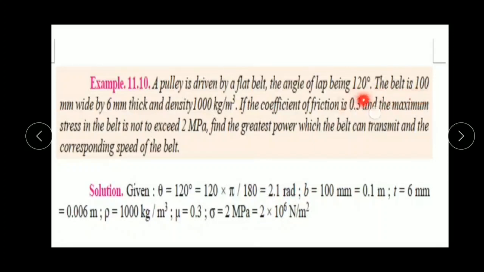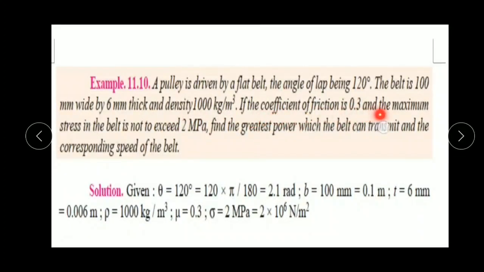The belt is 100 mm wide, that means width of the belt is 100 mm and thickness of the belt is 6 mm. B equal to 100 mm, which is equal to 0.1 meter, and thickness equal to 6 mm, which by dividing by 1000 we get 0.006 meter, and density is 1000 kg per meter cube. Density rho equal to 1000 kg per meter cube.